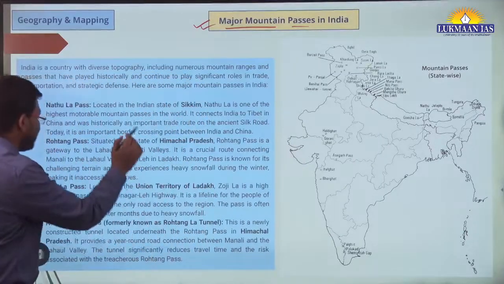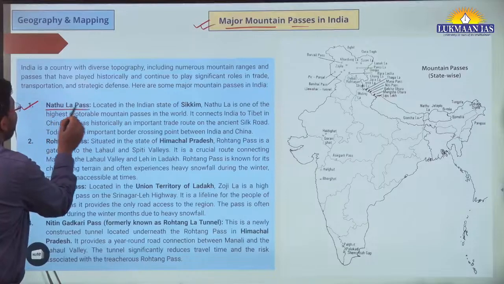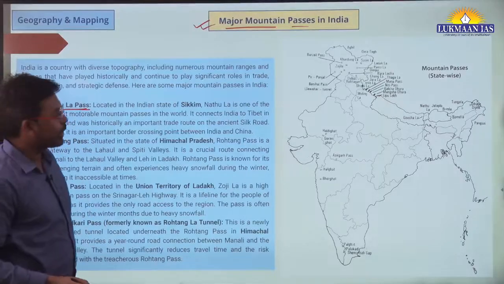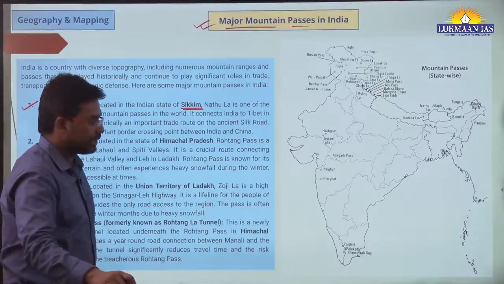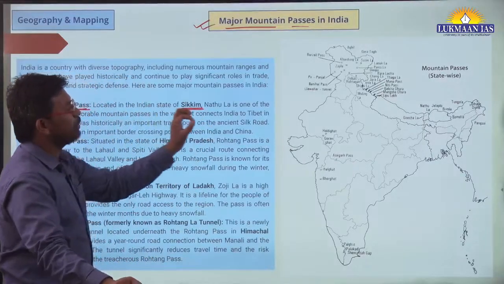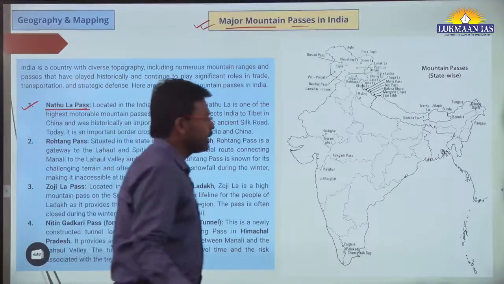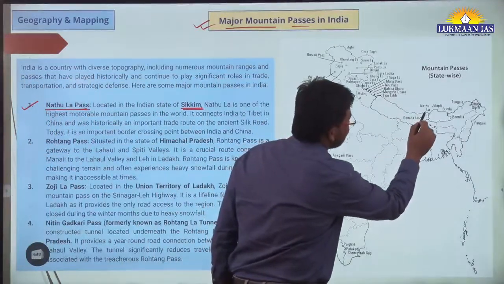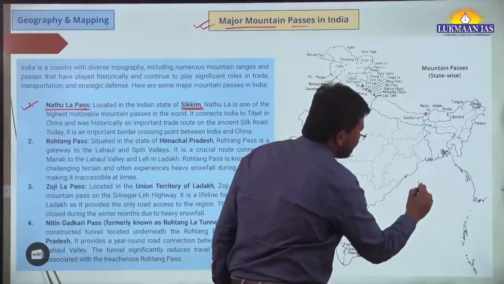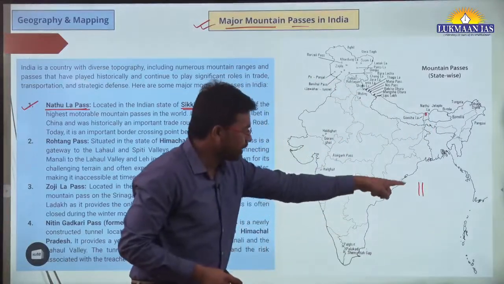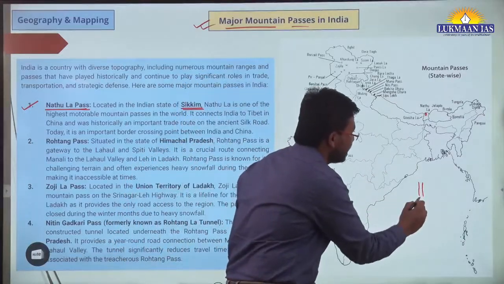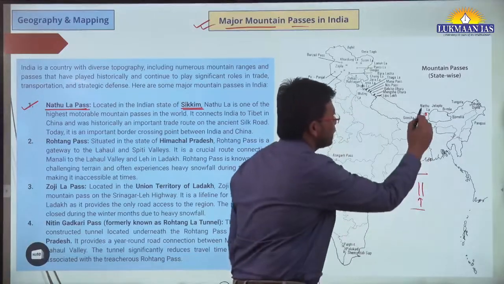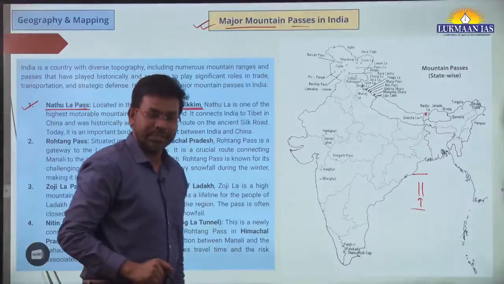The first mountain pass that we are going to talk about is Nathula Pass. Where is Nathula Pass located? It is located in the state of Sikkim. So we need to locate where Nathula Pass is. See, Sikkim is over here. Here they have mentioned Nathula Pass. These passes are generally shown using parallel lines. Parallel equal lines showcase that this is a pass and people can go from one place to another, from this side to this side. So Nathula Pass is located in Sikkim.